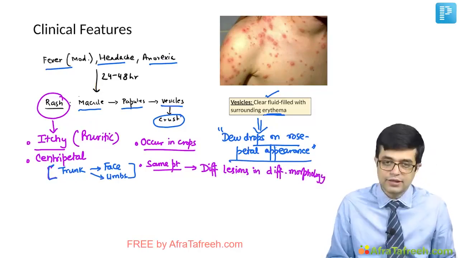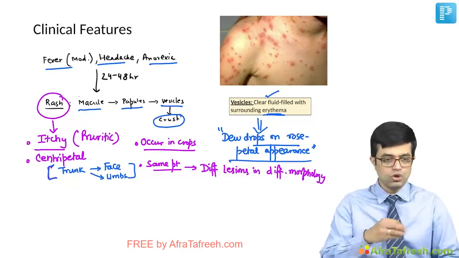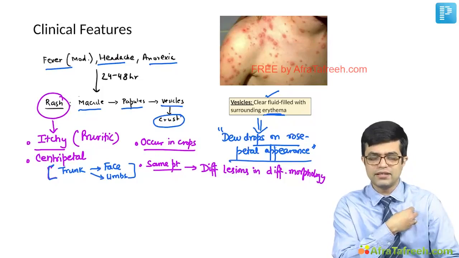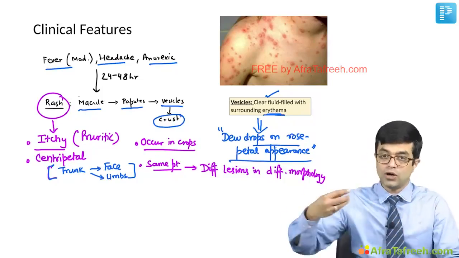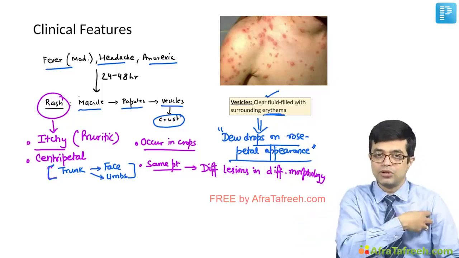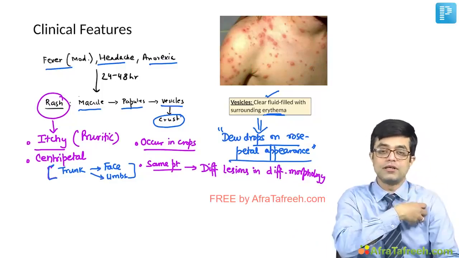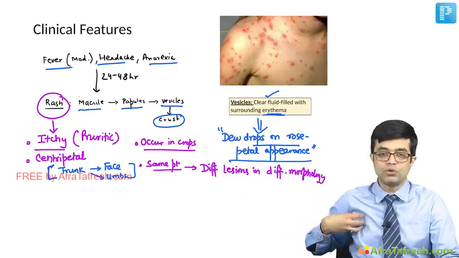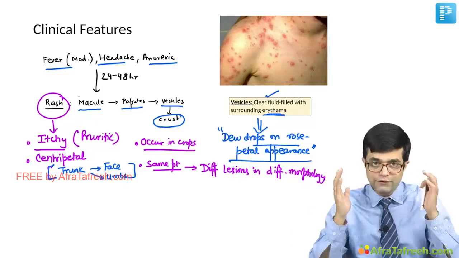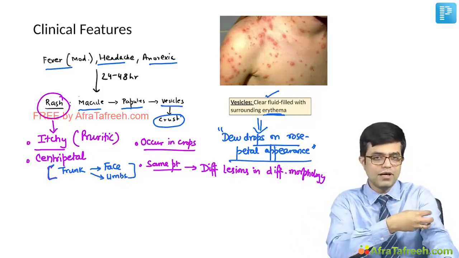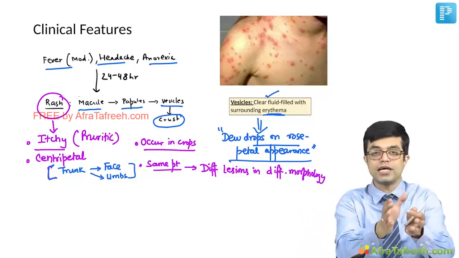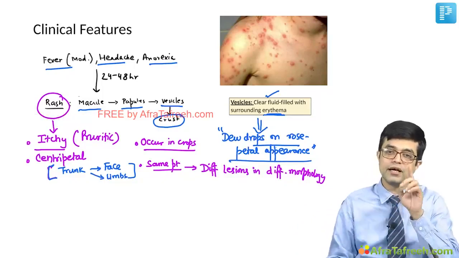What it means is, suppose I am a child with chickenpox. Today I had macules, 8 or 10 macules occurring here. 3 days later, these macules will turn into papules. But now a new crop of lesions will come here. This will be macular, this will be papular, then in another 1 or 2 days it will turn into a vesicle, this will now turn into a papule, and another group of lesions will appear here or on the proximal limbs. So if you see on day 5 or day 6, I will have macules present here, papules present here and vesicles present here. So different types of lesions present in the same person is again a clinical clue for the child having varicella.